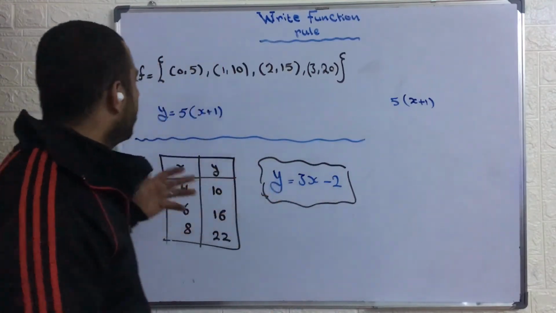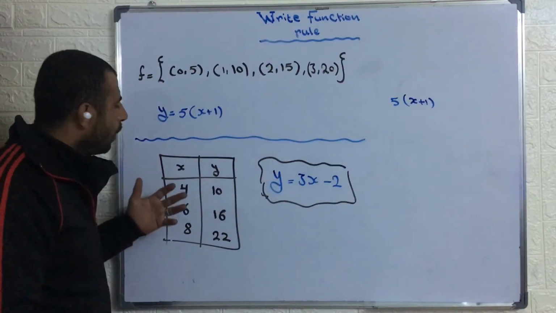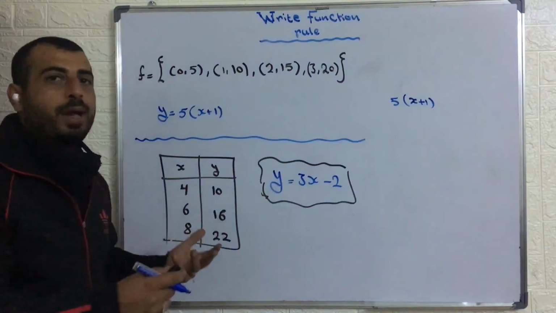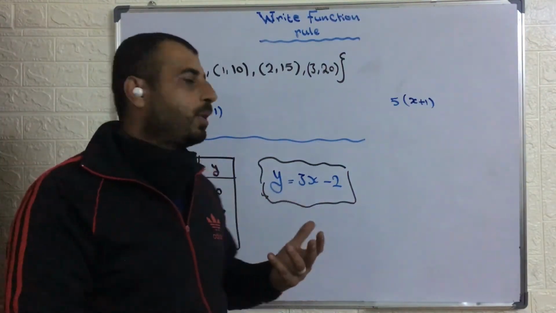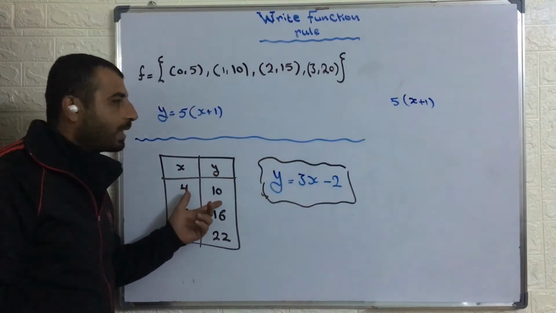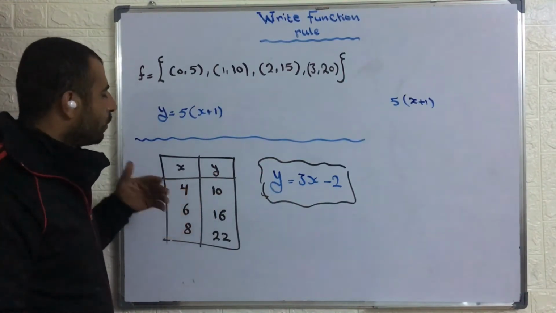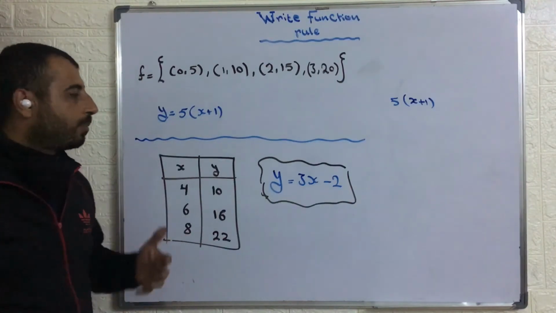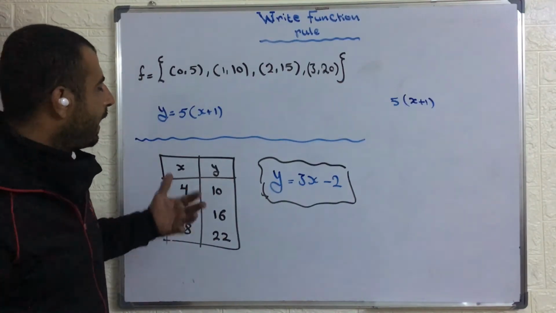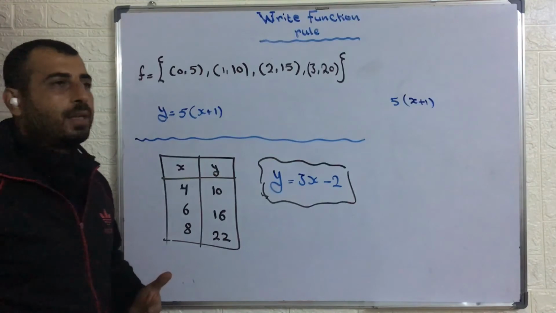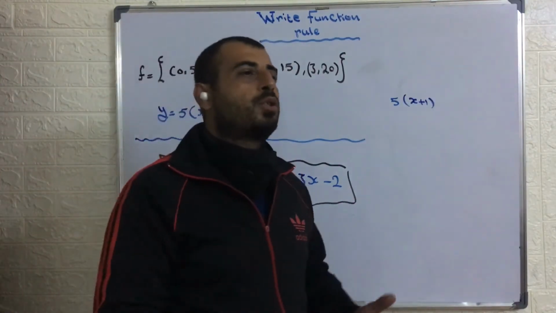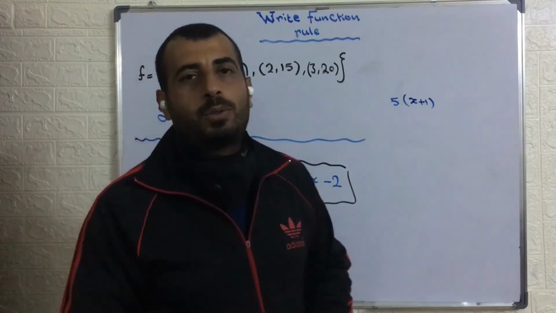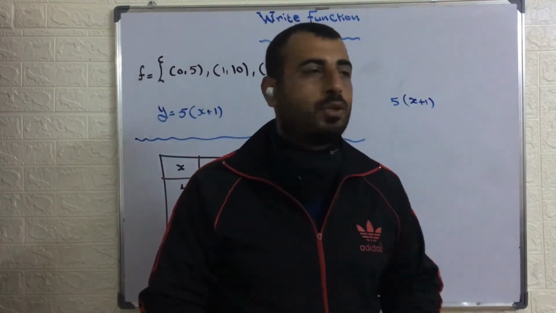You need to find where the master is. Where is the relation? It's hidden somewhere. We need to find the relation between the first number and the second number. If you dig into it, you will find it. But you need to be patient and use some mathematical logic here. That's what I want to say in this video.